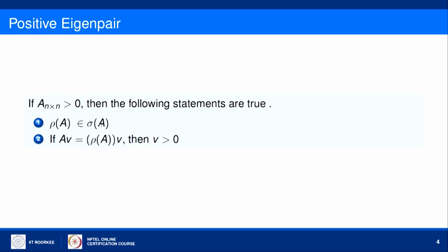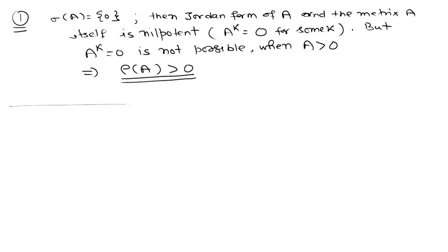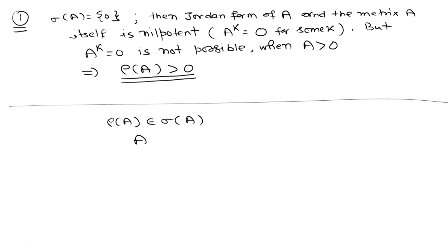Let me explain it. We are saying that the spectral radius of A belongs to the spectrum of A. So, consider a matrix A of order 3 by 3 having eigenvalues lambda equals 2, -3 and 1.